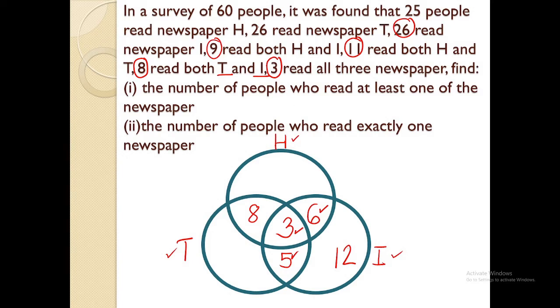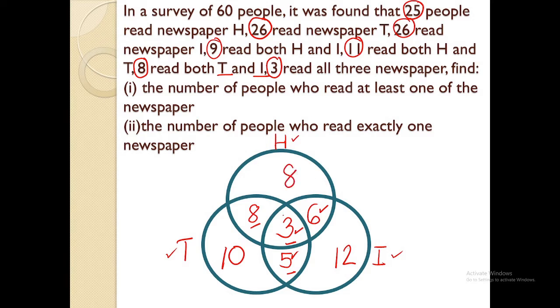Do the same thing with newspaper T. So there are 26 here. So 26 minus 8, minus 3, minus 5. That will give us 10. Okay? Now, let's go to 25 people for newspaper H. So we have 25 minus 8 minus 3 and minus 6. You will be getting 8 for that.